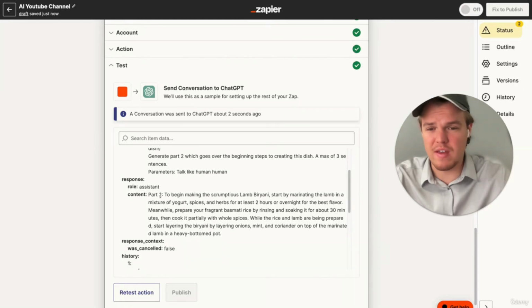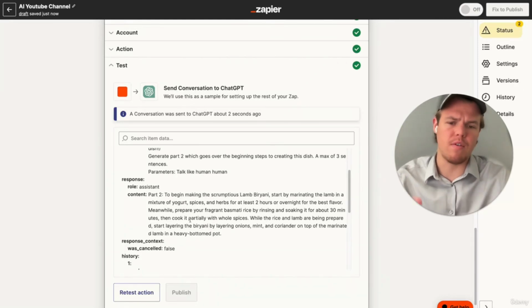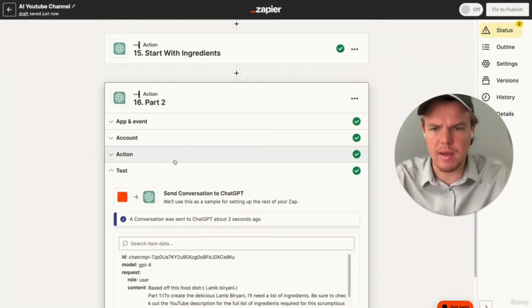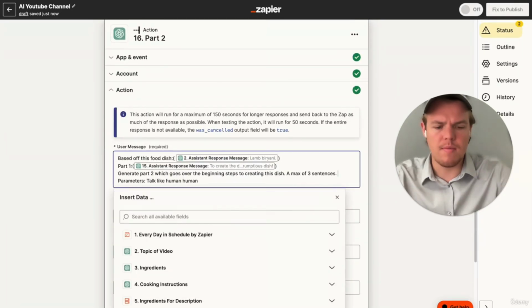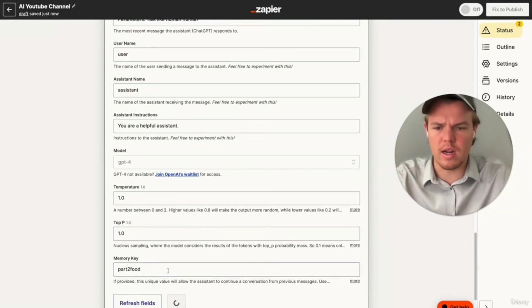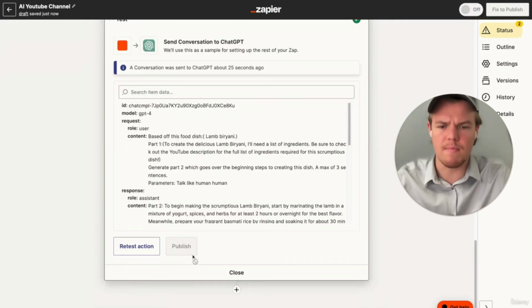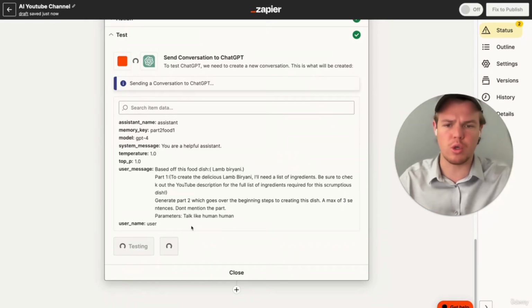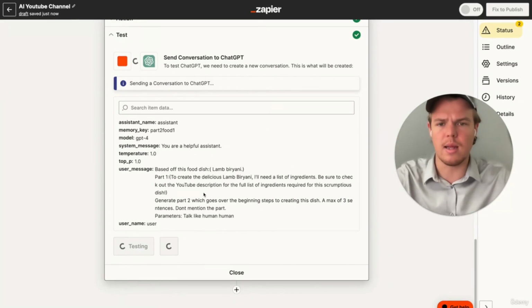The issue is that we have part 2 identified, which we obviously don't want in the dialogue. So what we want to do is come back up here and say, don't mention the part, and let's see if that's sufficient. As always, we're going to clear the memory key so we start with a new chat. That way it doesn't have the previous output as context of how to structure it. We want a new way to structure it. Let's let it generate.